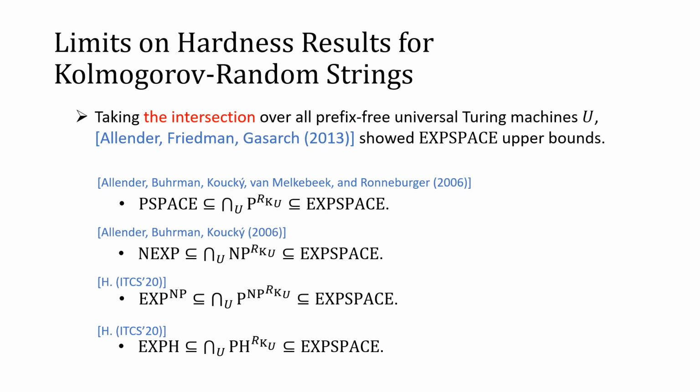Somewhat surprisingly, there are limits on such a hardness result for Kolmogorov-Random strings. If we take the intersection over all universal Turing machines, it was shown that there is an EXPSPACE upper bound. This is quite surprising because the Kolmogorov-Random string set is not computable. So if you don't take the intersection, there is no computable upper bound. But the point is that if you don't care about a specific choice of universal Turing machine, there is a computable upper bound of EXPSPACE.